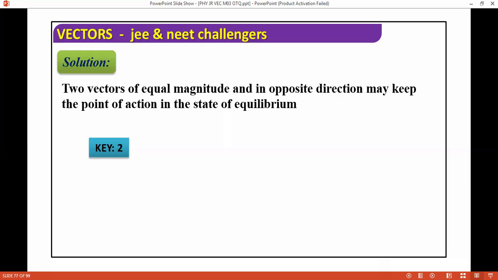So obviously you can keep in equilibrium. You can maintain the point of equilibrium, no issue in it. But magnitude should be equal. Then only you can mention the point of equilibrium.